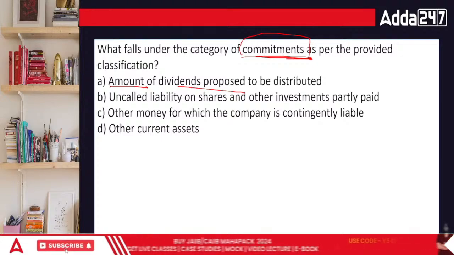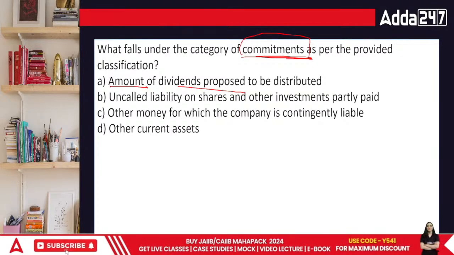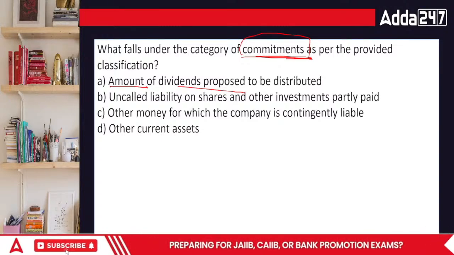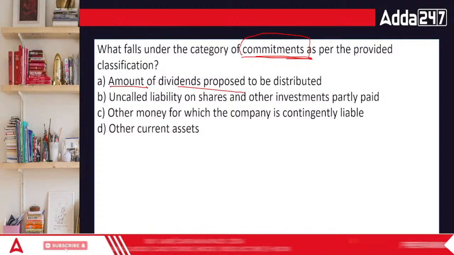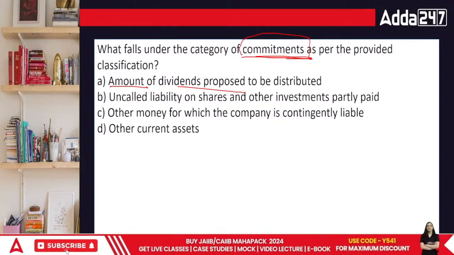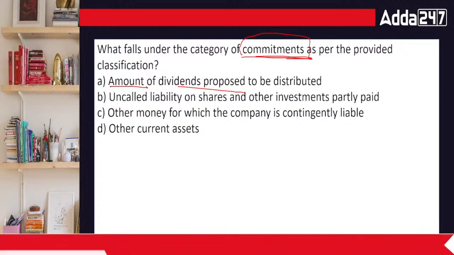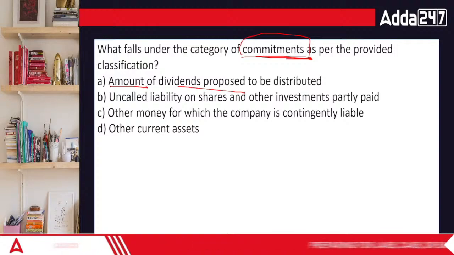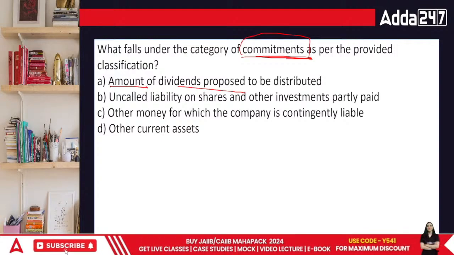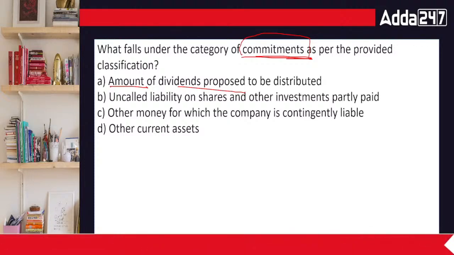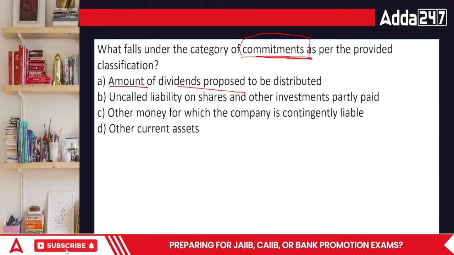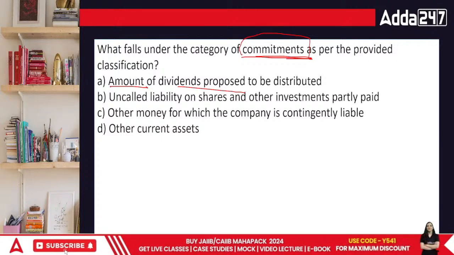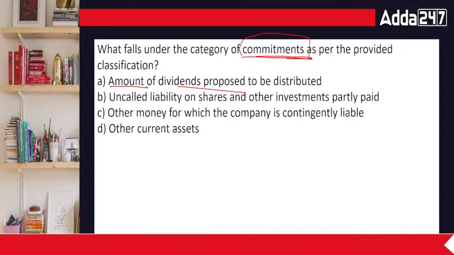That is called commitment. Then what's going to be the answer? Uncalled liability on shares and other investments partly paid, other money for which the company is contingently liable. Contingently liable simply means it is related to the uncertainty. Other current assets matlab, these are certain in nature. That's why it is covered in this area. Otherwise it wouldn't have been, isn't it?